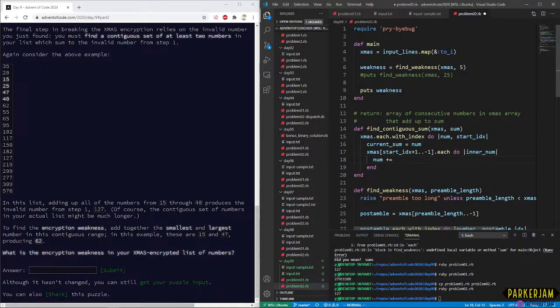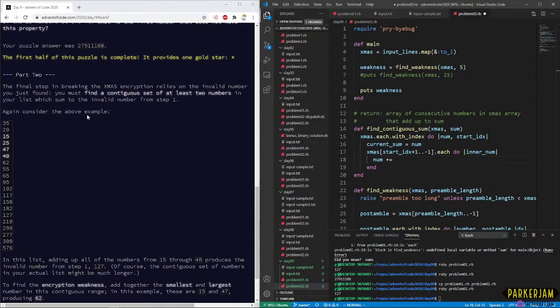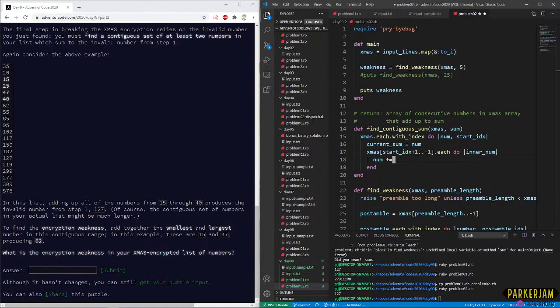Oh, the old one had a requirement that the numbers have to be unique. Is that a requirement here? You must find a contiguous set of at least 2 numbers in your list which sum to the invalid number from step 1. Of course, a contiguous set of numbers in your actual list might be longer. Okay, that's totally fine.